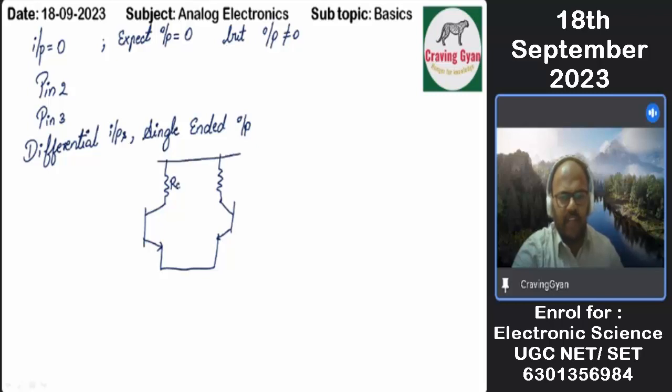This one we will be taking as RC1 and RC2. The output over here, let me take it as V02. Output over here, let me take it as V01. V input 1, V input 2.